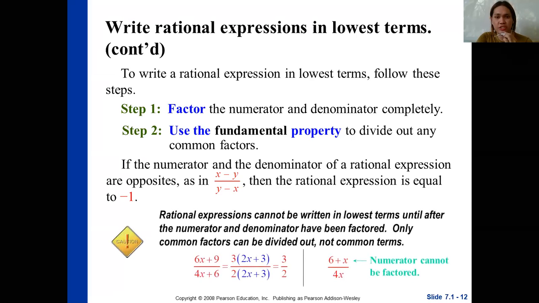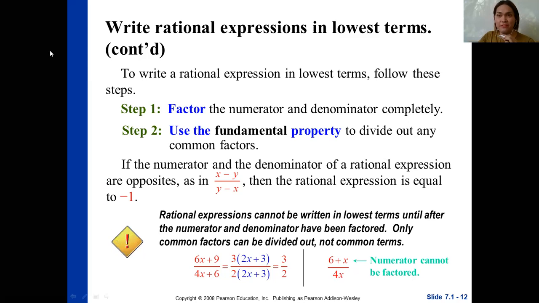And of course, rational expressions cannot be written in lowest terms until after the numerator and denominator have been factored. Only common factors can be divided out or canceled. Please take note of that. Not common terms, okay? Common factors, not common terms. Please take note of that.